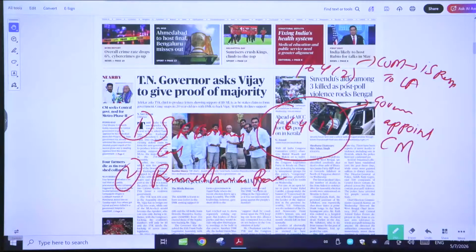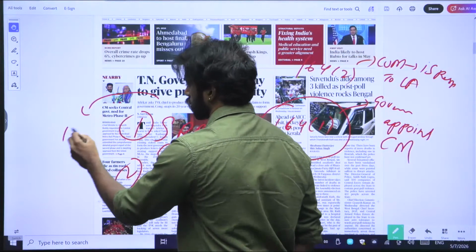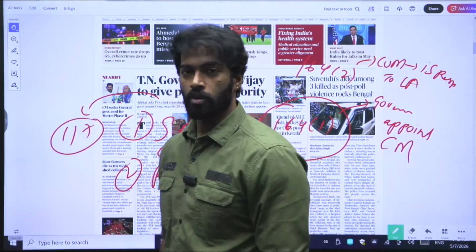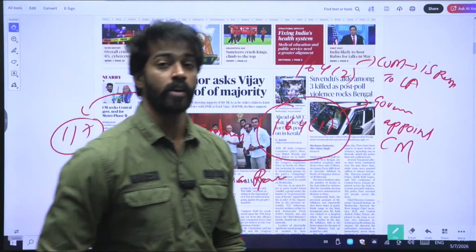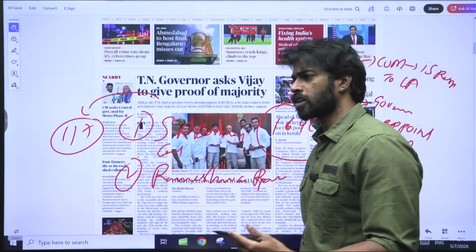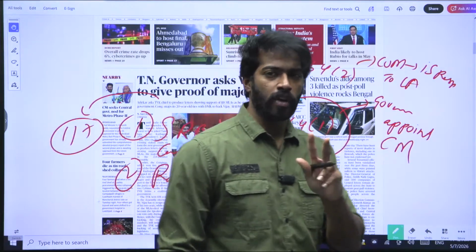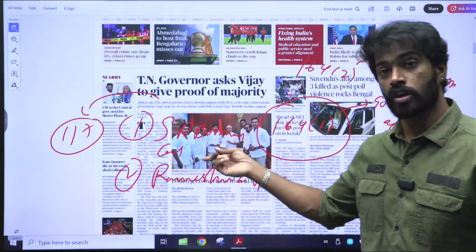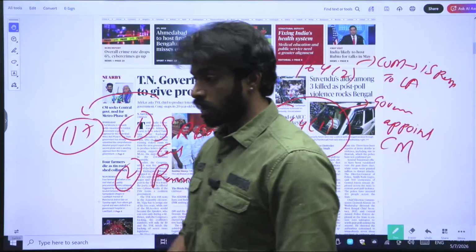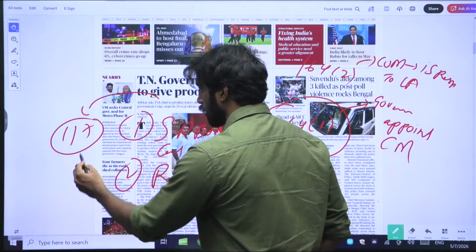And when it comes to the Tamil Nadu government, the majority is usually 117. The number of votes that Vijay needs for proving that he will become the CM is 117. Many people have said that it is 118. 118 is the majority, and there is a reason why 118 is a majority and 117 is a majority when it comes to popular votes. Okay, 118 is a majority to form a government. Okay, 117 are the votes that are required.